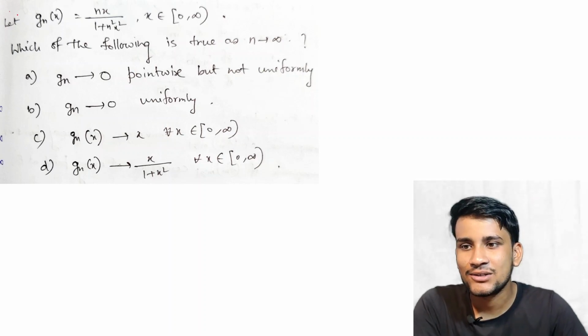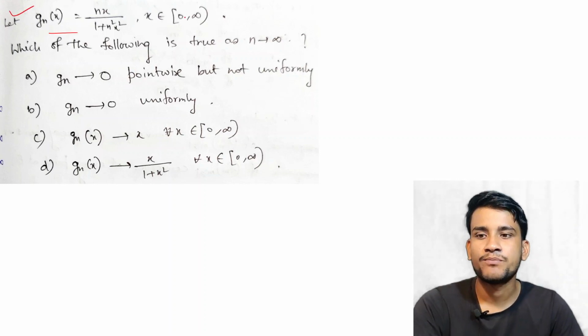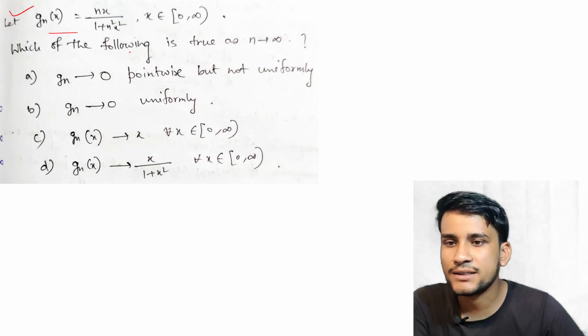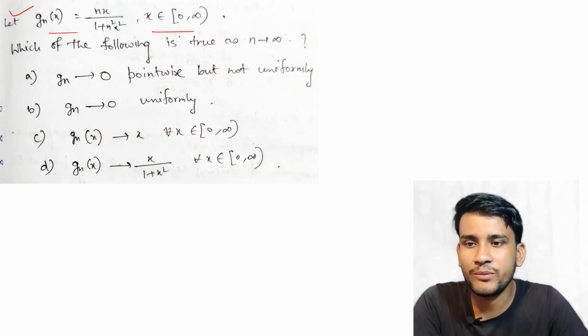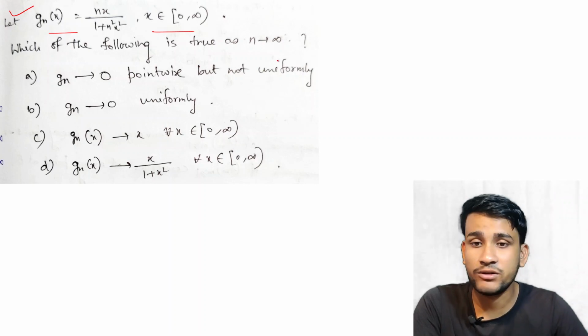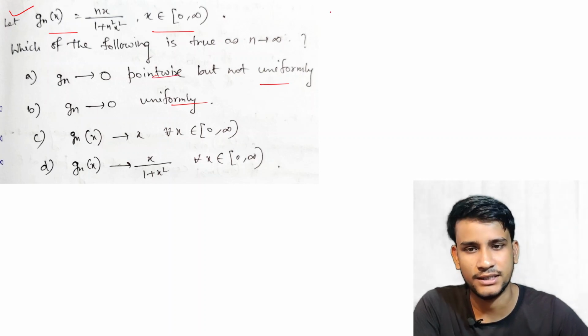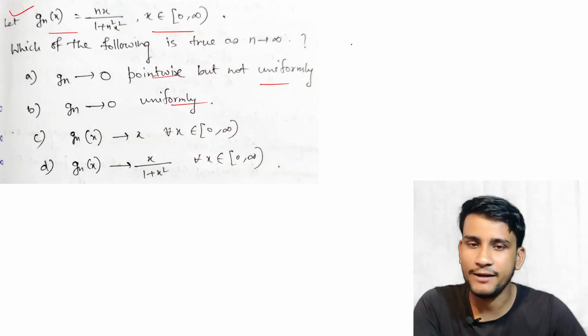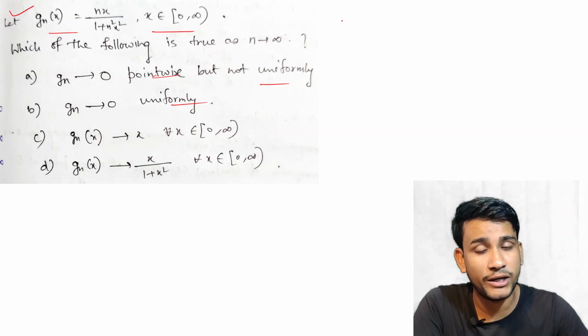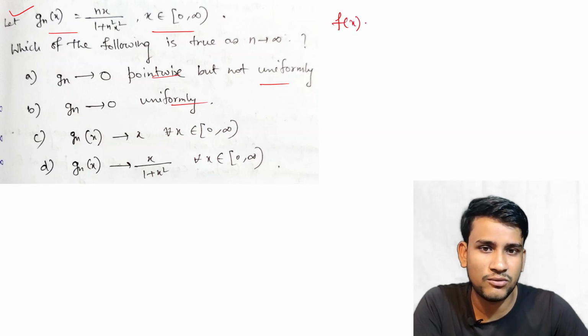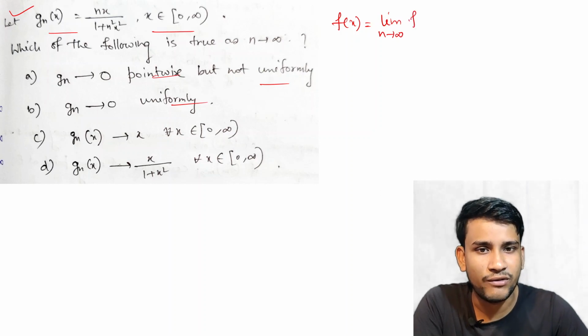Okay, so let g_n(x) equal to nx by 1 plus n square x square, x belongs to 0 to infinity, and this is a question from sequence and series of functions. Then which of the following series converges uniformly or pointwise to the function? So we first find the limit function, or the pointwise limit. So f(x) equal to what? Limit n tends to infinity f_n(x).